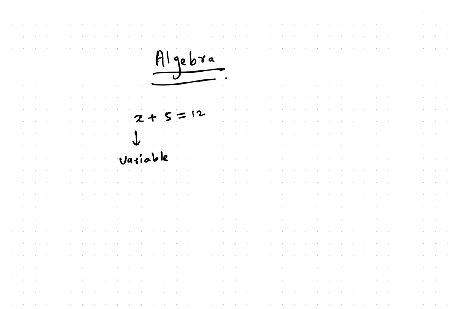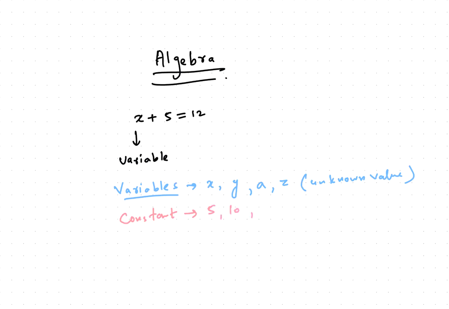Now, what are the specific terms that you should be knowing when you're studying algebra? You should definitely know what variables are, which I just wrote down. So variables is the first thing. Variables means any unknown value, x, y, a, z, any unknown value is your variable. Second, let's say we have constants. So what are constants, guys? A constant is a number which doesn't change. 5, 10, 100, a fixed number is a constant, guys.